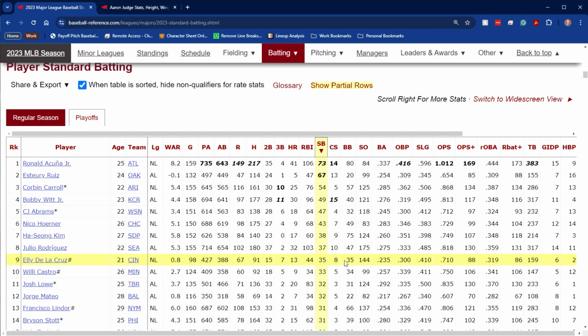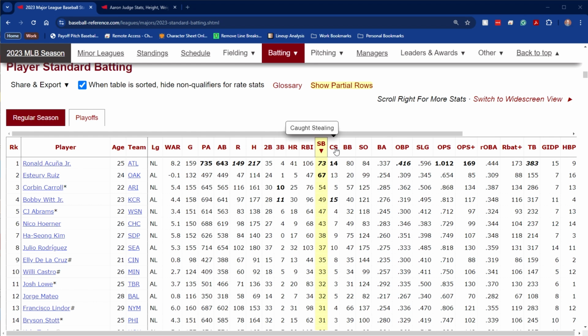But you'll see that they've started to go up again in recent years. Now, caught stealing is what happens when you attempted to steal a base, but you're tagged out before reaching the base. Then you get a caught stealing. Now, it doesn't count if you are diving back to first, like the pitcher wheels around and throws to first, and you dive back and get tagged out. That is a pickoff. That is not a caught stealing. Caught stealing only happens when you attempt to steal the next base and you're thrown out.